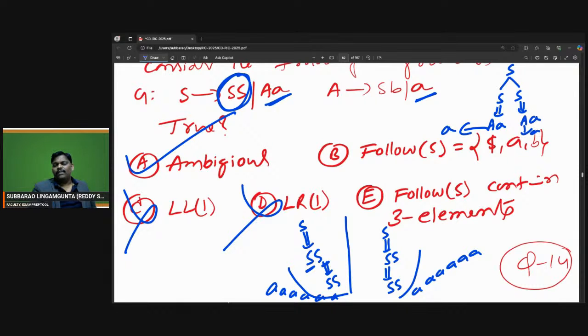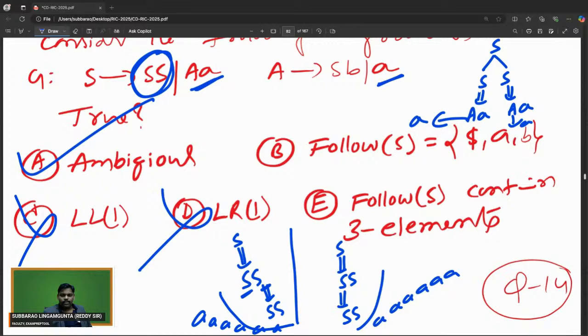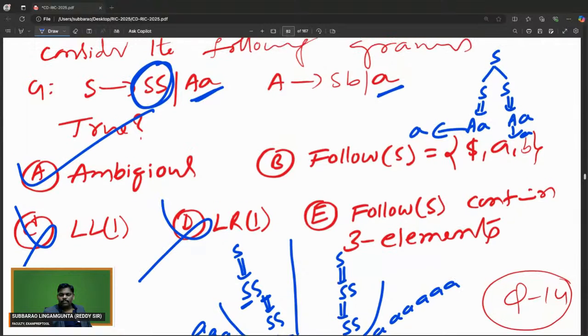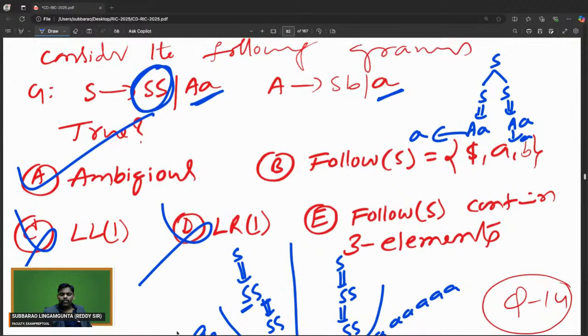If you see SS format anywhere, it may be an ambiguous grammar. If anyone has any doubt, please let me know.